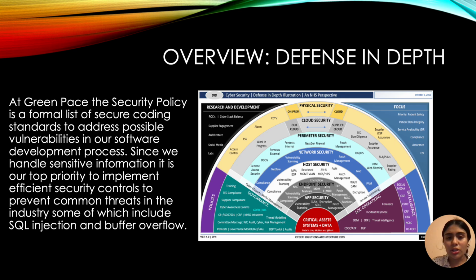Threats like SQL injection and buffer overflow attacks are extremely common in the industry, and we aim to prevent attacks like these. If you look at the diagram on the right, you can see how security is layered throughout our entire system, from physical security all the way to the application layers. Our defense system is robust, with many layers ensuring optimal protection.